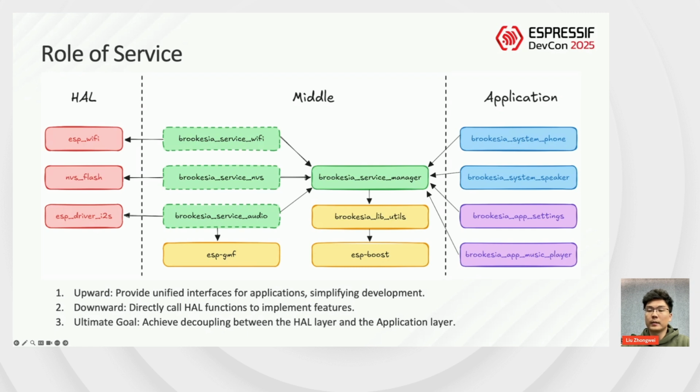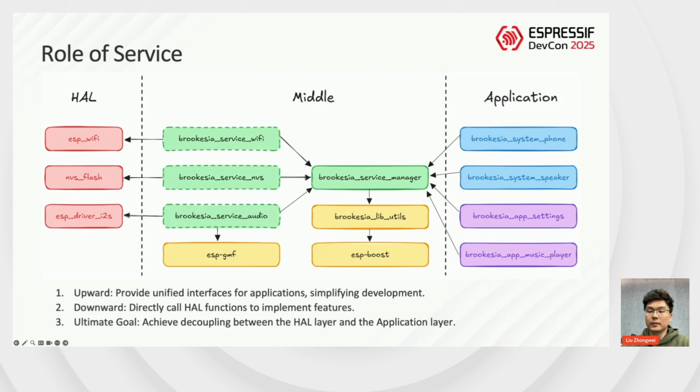It is dependent upon both the various functional services on the left, like Wi-Fi, NVS, audio, and the upper-layer applications on the right.